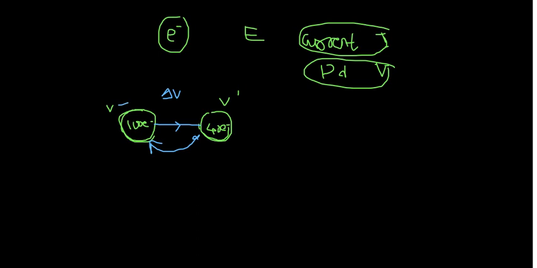To make it easy, let us say due to 100 electrons we get 10 volt, and due to 40 electrons we get, let us say, 6 volt. That means we are getting a potential difference of how much here? Totally 4 volt.